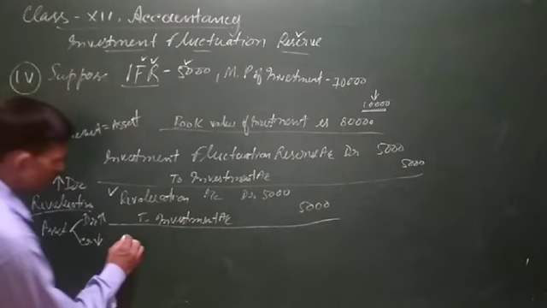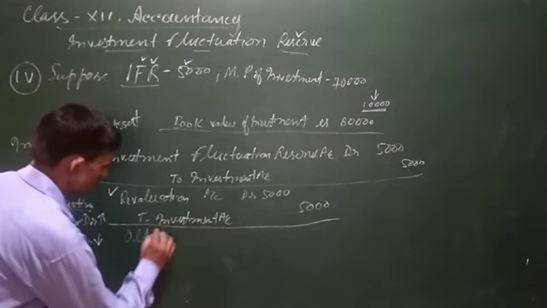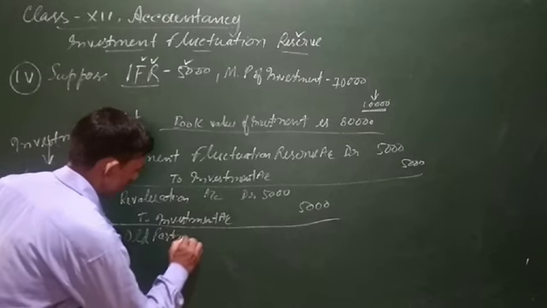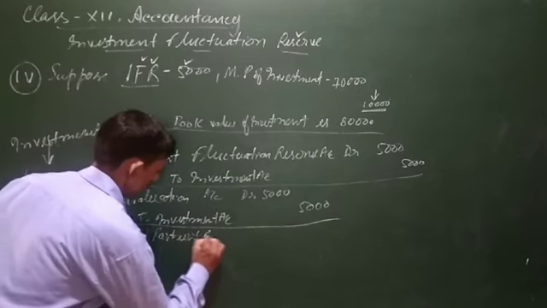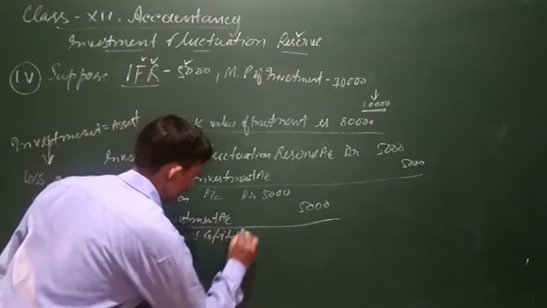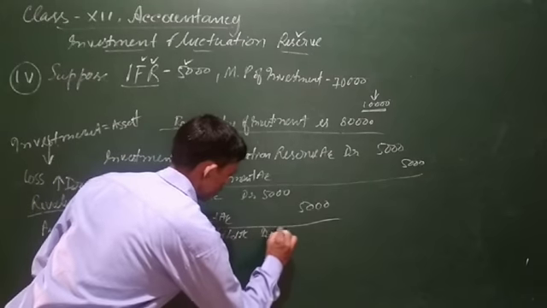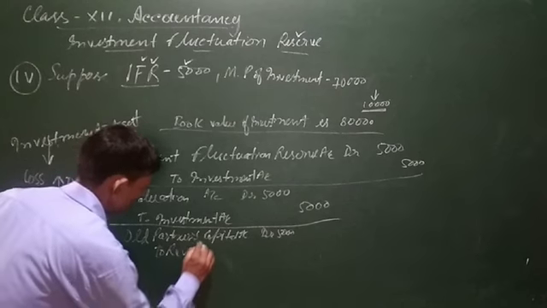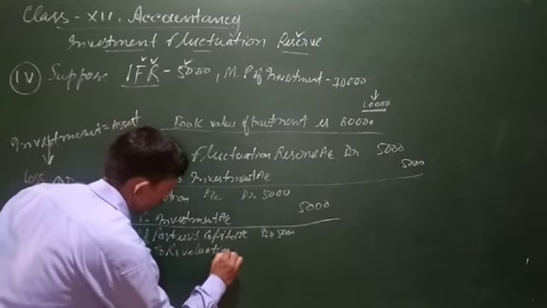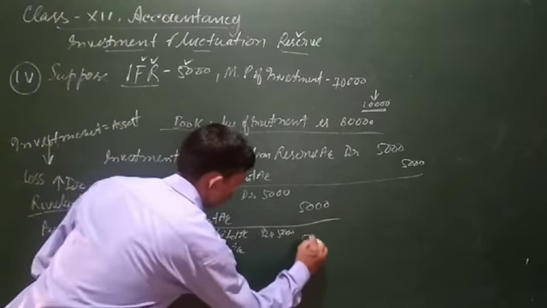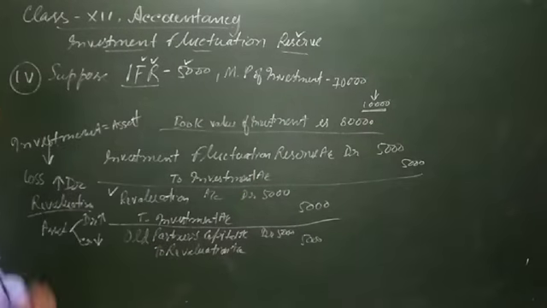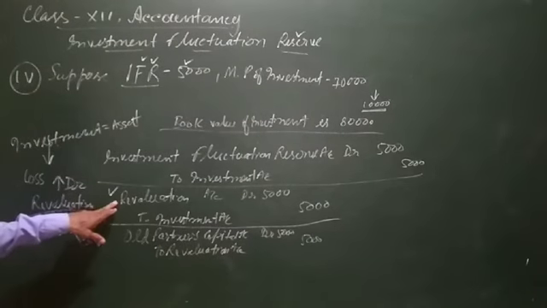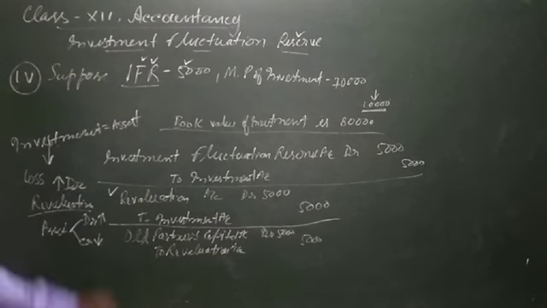For this, the old partners' capital account will be debited with 5,000 rupees and the revaluation account will be credited. It means the balance of the revaluation account, that is the loss of 5,000 rupees, will be transferred to the old partners' capital account in the old profit sharing ratio. This is about investment fluctuation reserve.